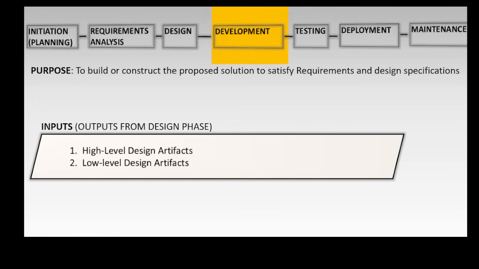The next phase is the development phase, and the purpose is to build or construct the proposed solution to satisfy requirements and design specifications. The inputs are the high-level design artifacts and the low-level design artifacts obtained from the design phase. In this phase, environments are created. The development team develops the proposed solution.